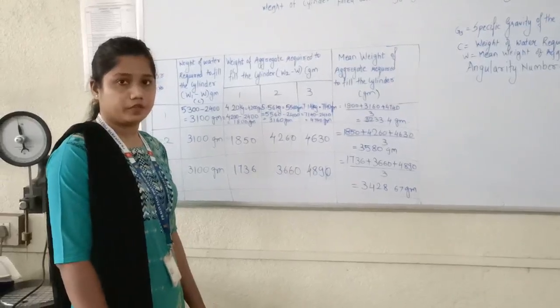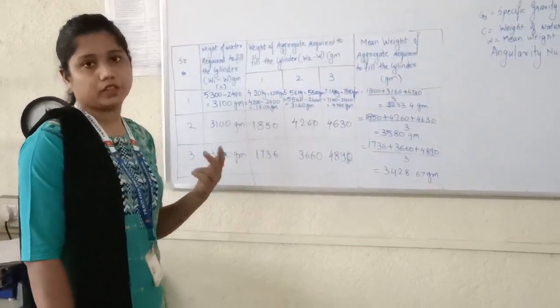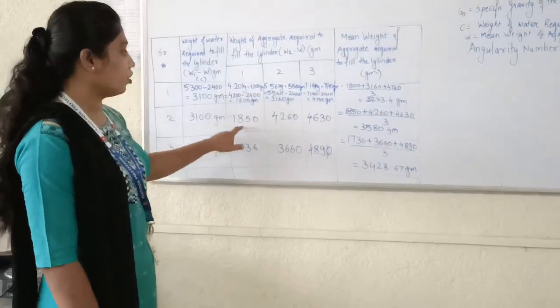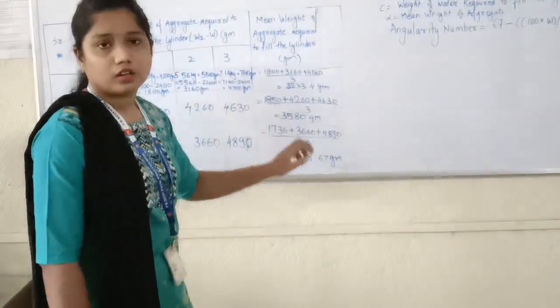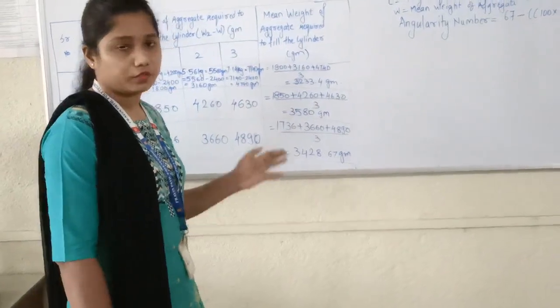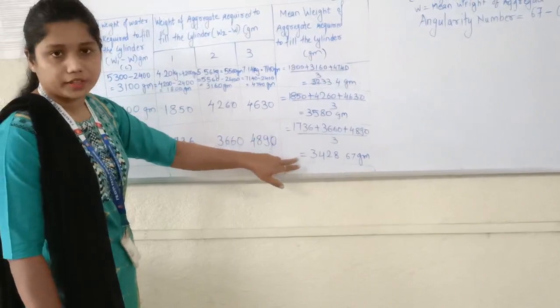Now I have performed the same procedure twice. After performing the procedure, I have got all the readings. Then we have to find the mean of all the readings. Therefore, I have calculated the mean of the readings.